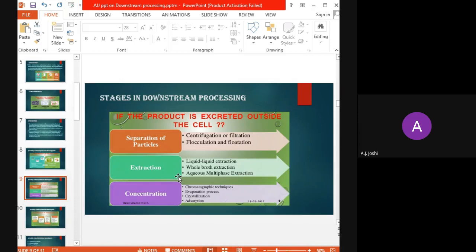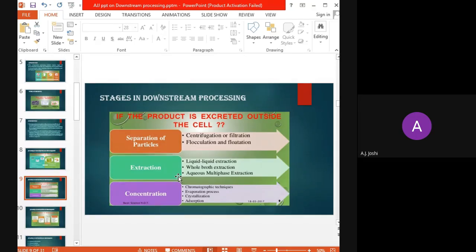Here, the condition is that our desired product is extracellular, and it is released in the fermentation broth. Once it is extracted, it should be concentrated. The concentration of the extracted fermentation product is carried out by chromatographic techniques. This includes a variety of chromatographic techniques, and the type of technique required again depends on whether we require that extracellular product of analytical grade, for diagnostic purposes, or for a variety of industrial applications.